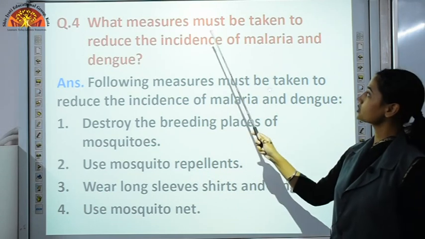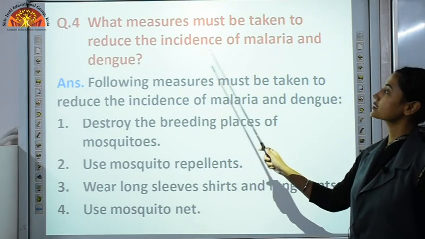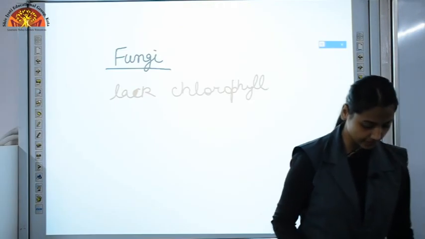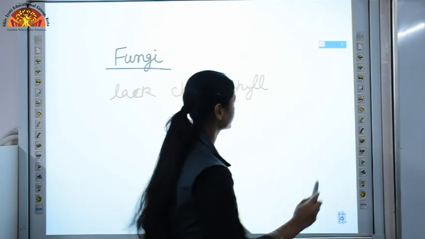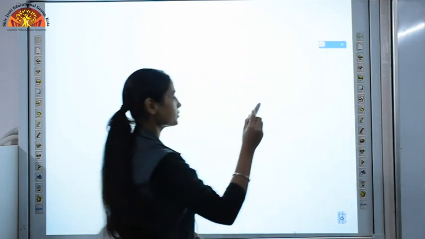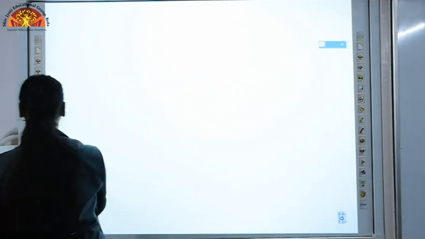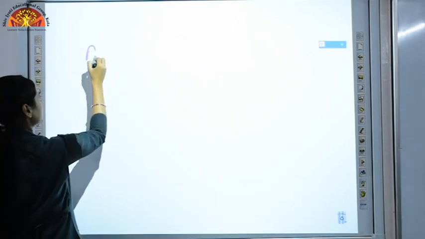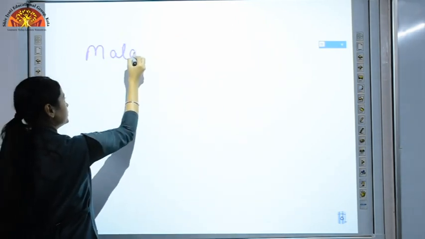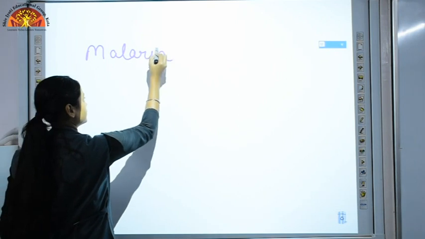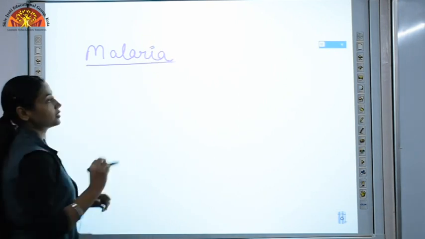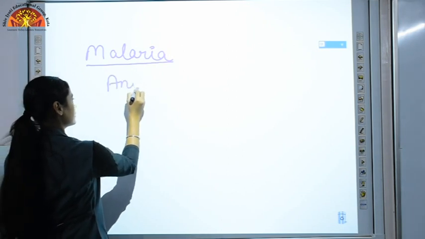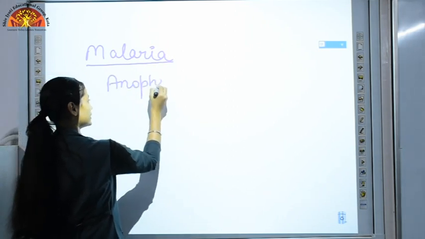Now what measures must be taken to reduce the incidence of malaria and dengue? Malaria and dengue, these are two diseases. So let's discuss who is the carrier of these diseases. Malaria: the carrier of malaria is the Anopheles mosquito.